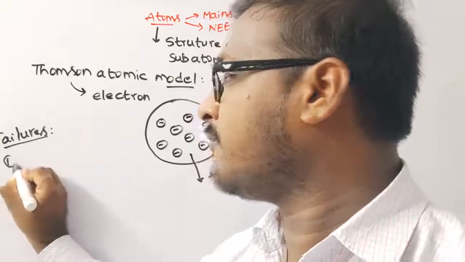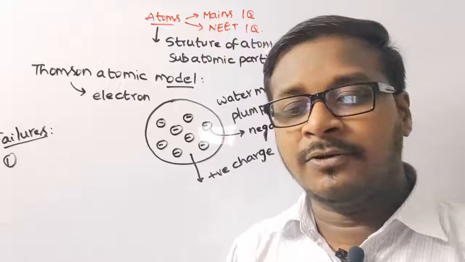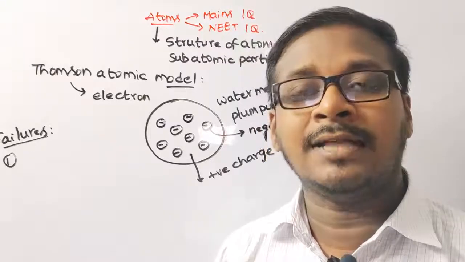The first failure is that it could not explain the origin of spectral series in case of hydrogen and other atoms.